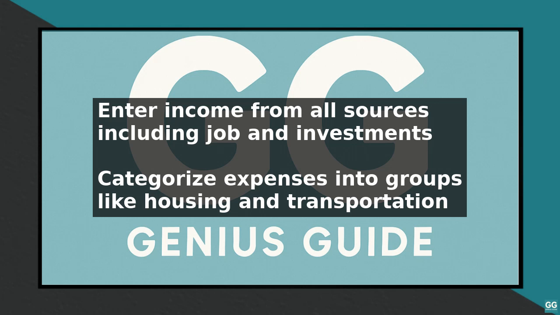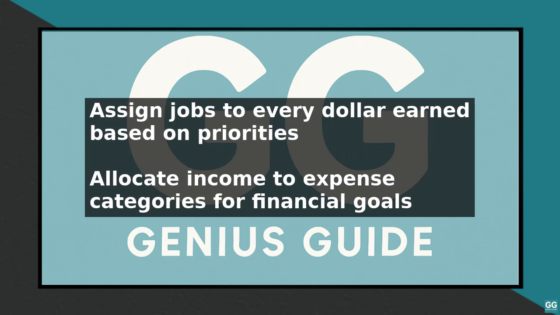After you have entered your income and categorized your expenses, you can start assigning jobs to every dollar you earn. This means allocating your income to each expense category based on your priorities and financial goals. A key concept of zero-based budgeting is that every dollar must be accounted for. This means that if you have any remaining balance after allocating your income to all your expenses, you should assign it to a specific category such as savings or debt repayment.